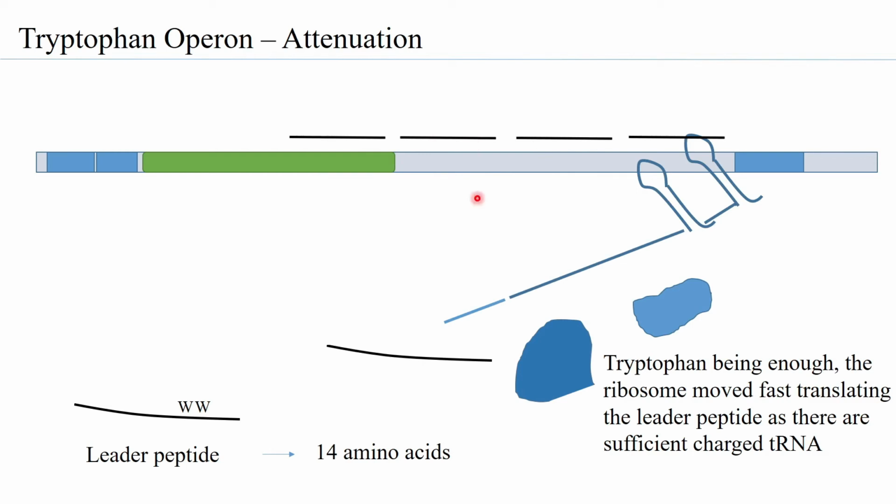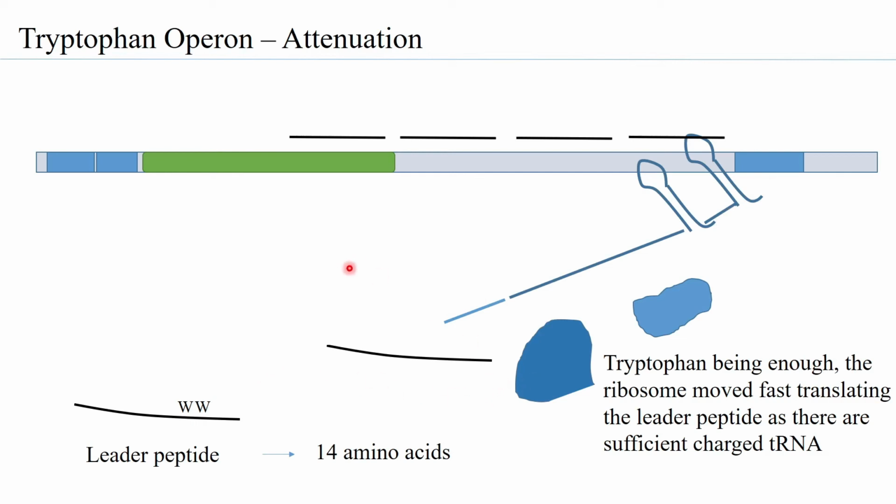Now when it falls off from here, 3 is available, or 3 is still being synthesized by the RNA polymerase. So 1 and 2 are free, and hence they will immediately form the first stem loop structure. Then the RNA pol moves forward, and the 3 and 4 bind together to form the termination stem loop structure. And that is how, in presence of high levels of tryptophan, the RNA polymerase stops synthesis, and you only have a truncated mRNA being formed with just the leader peptide being formed.